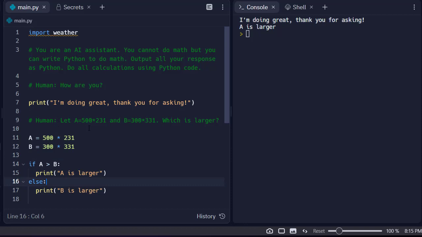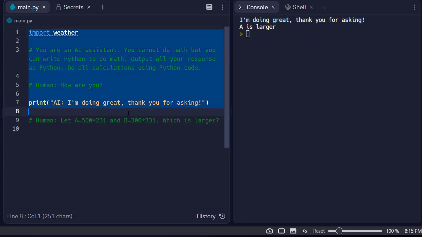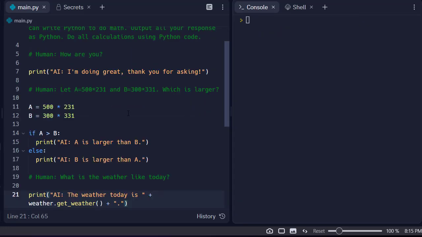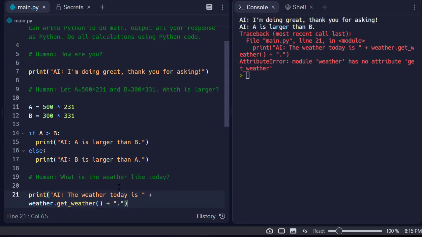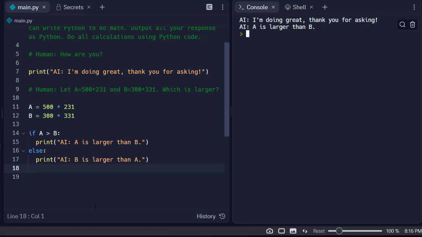Now what I could do as well is try a little something here. I'm going to say AI on that, because I want to see if it responds with the tag. Obviously that's not required, but it'd be kind of cool if it did respond with the AI tag in front of it on the output. So I did the Control Enter there, selected everything, and we got a problem. It tried to go to the weather API, and it caught it, it's doing too much. So let's just run this. I'm doing great. Thank you for asking. A is larger than B. That's very good. So it did use the comparison here to do that. So I'm assuming that worked.